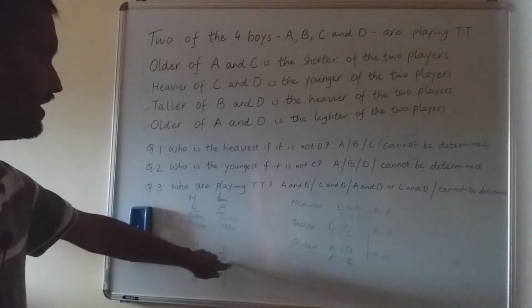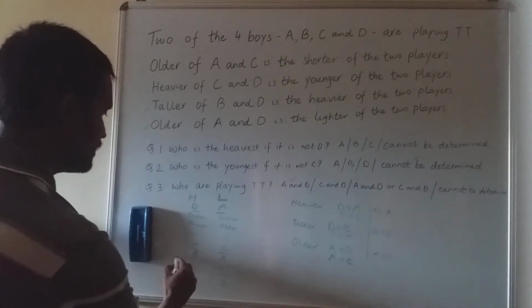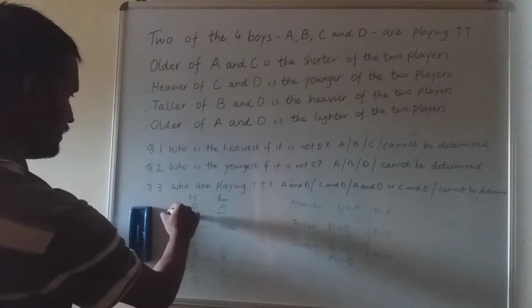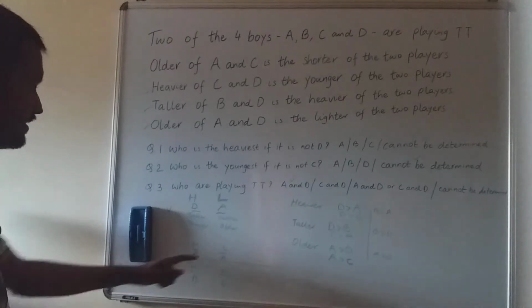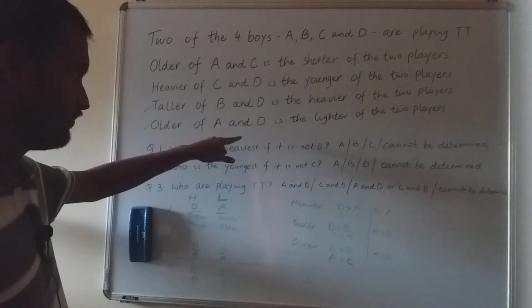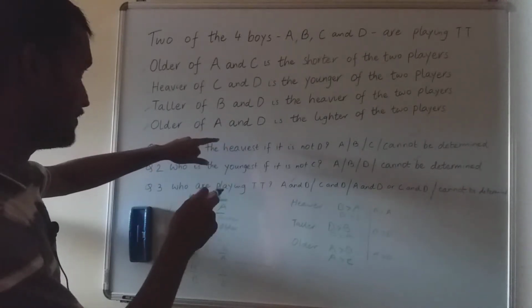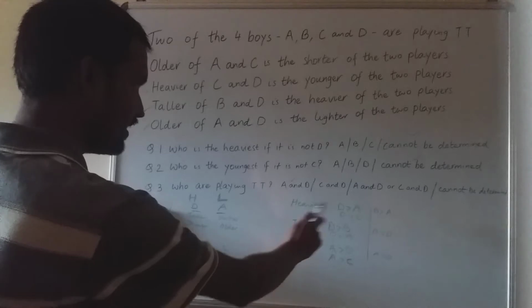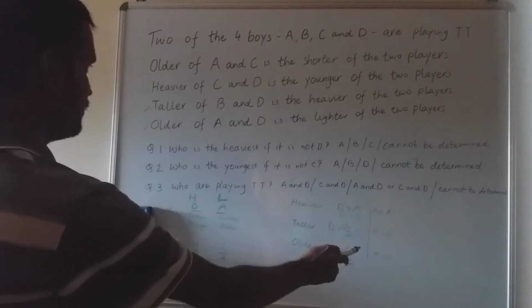We will first approach with A, then we will go with this case. So this is the second case. This is the real correct case, and these two are the other cases. So if we have taken A as the other one, let us go ahead. I'm just checking whether I have done everything. Heavier we have done, older also done.